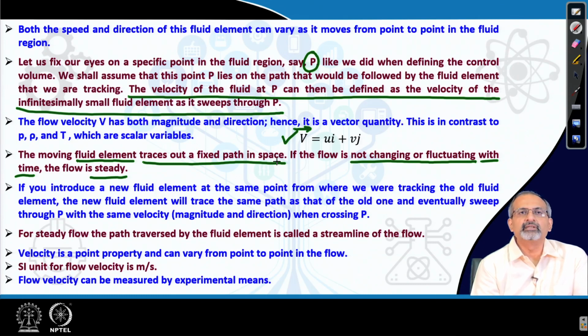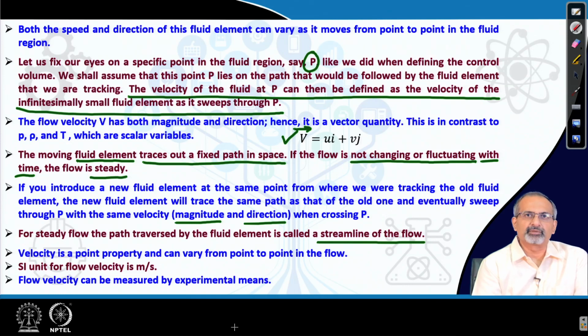If you introduce a new fluid element at the same point from where we were tracking the old fluid element, the new fluid element will also trace the same path as that of the old one, and eventually sweep through point P with the same velocity, which includes both the magnitude and direction when crossing P. That means the flow pattern repeats over and over again; it remains fixed with time. For steady flow, the path traversed by the fluid element is called a streamline of the flow.